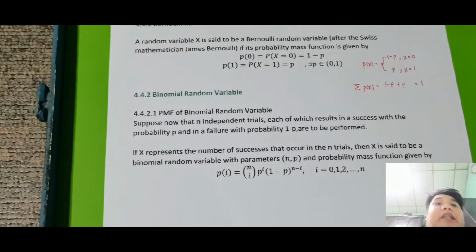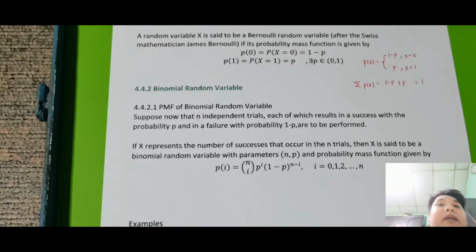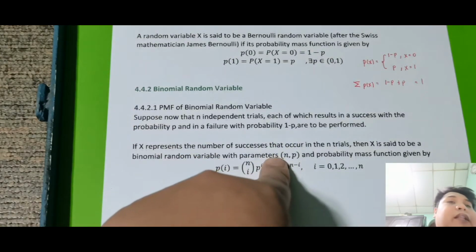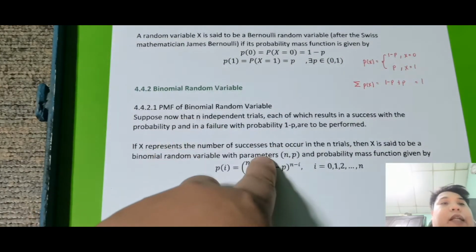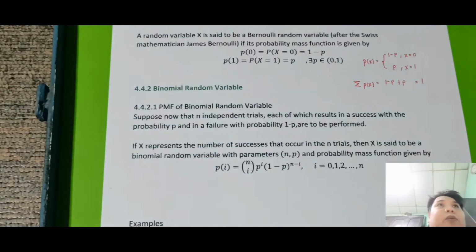If X represents the number of successes that occur in the n trials, so again, ang kino-consider natin dito yung success or successes, then X is said to be a binomial random variable with parameters n, p. So again, napaka-importante ng parameters n, p. Ano yung n? n is the number of independent trials, and p is the probability o yung chance na lumabas siya, whether it is 0.2, 0.5,